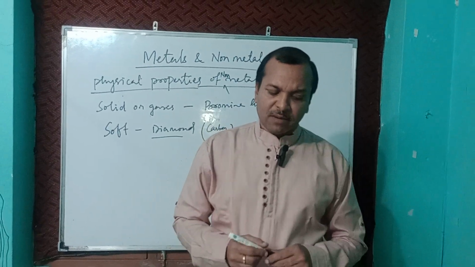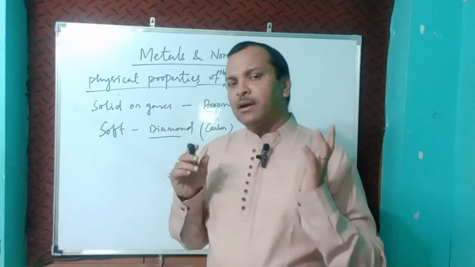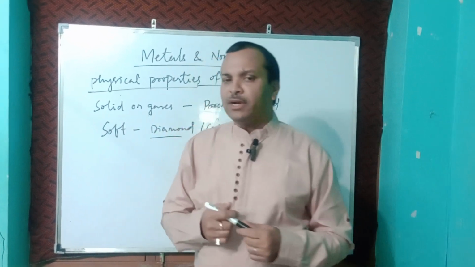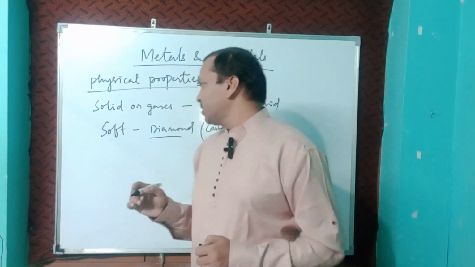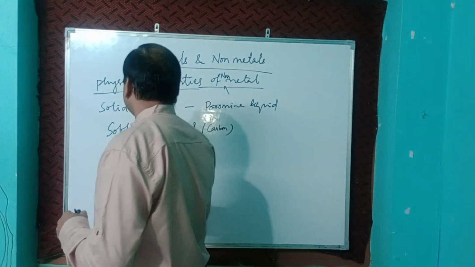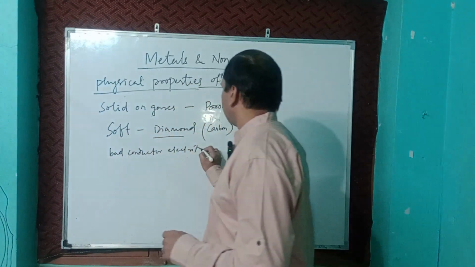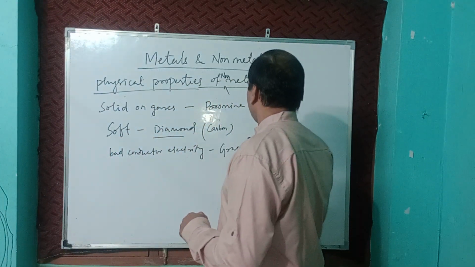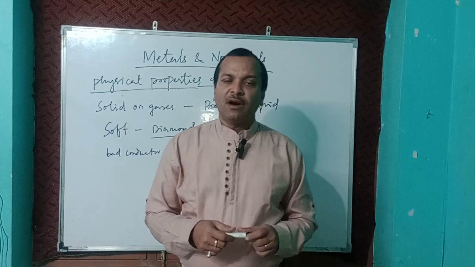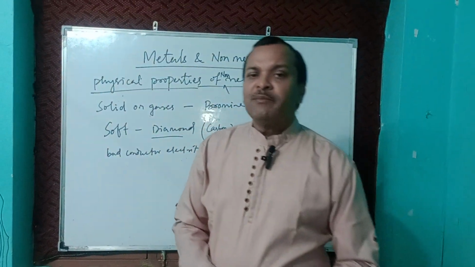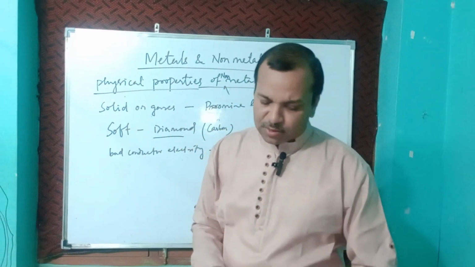Non-metals are non-lustrous and non-sonorous. Non-metals have low melting and boiling points. They are bad conductors of heat and electricity. But one exception is there, graphite. Graphite is a good conductor of electricity. That is also an allotrope of carbon. Non-metals are non-sonorous, meaning if we beat a non-metal, it will not produce a ringing sound.